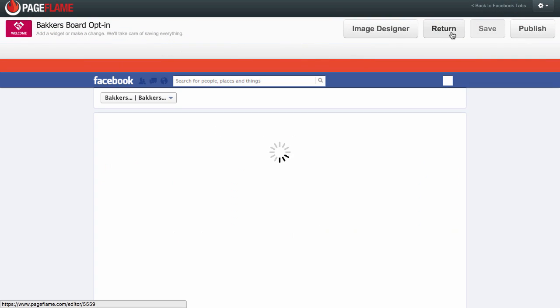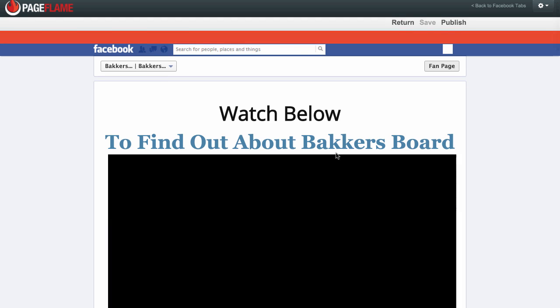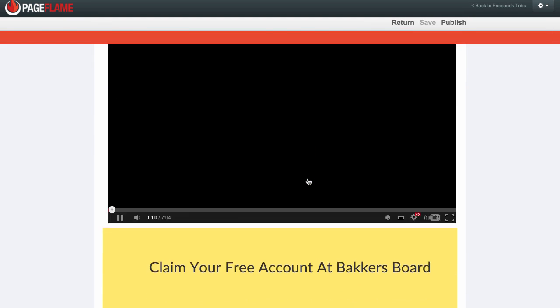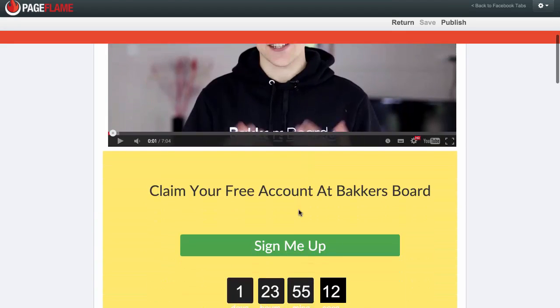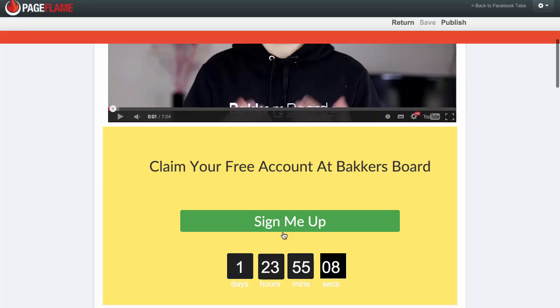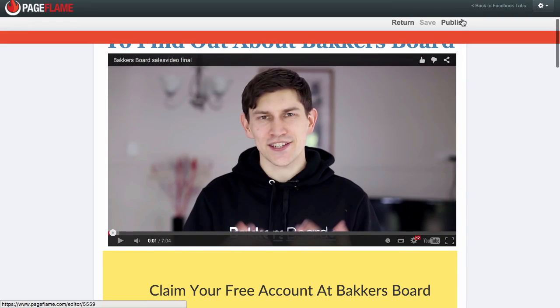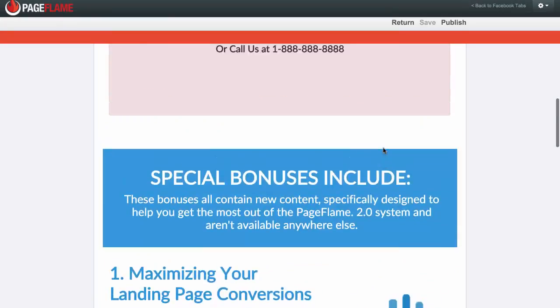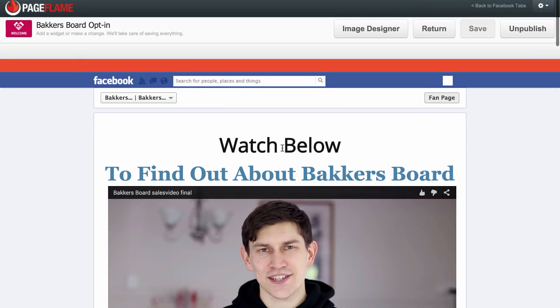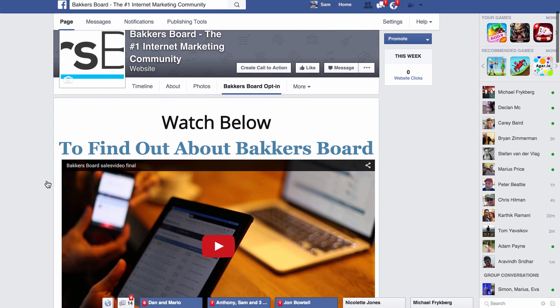You've also got the ability to preview what it looks like inside of Facebook. It looks really nice. As you can see, my video will play. I could put autoplay on that video if I wanted to. And we've got sign me up. I can sign someone up. They can then go ahead and become a lead of mine if I was putting that into the autoresponder. And if I'm happy with my site, if that looks good on my Facebook page, I can then click publish, and look, it's been successfully published. Let's have a look. Alright, and here it is.